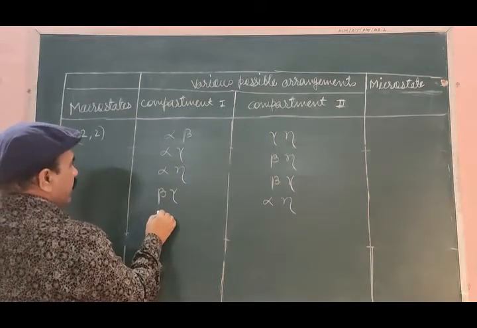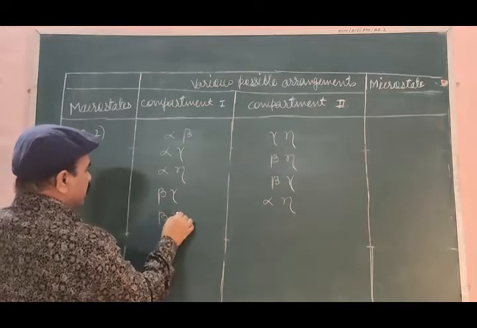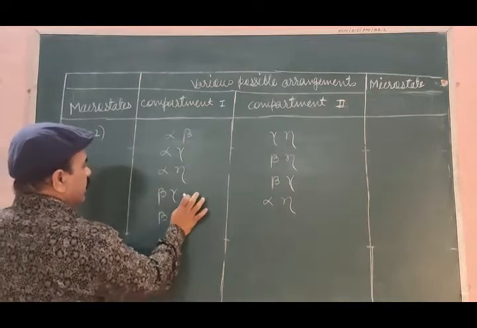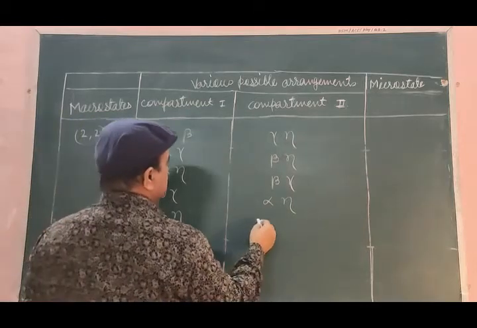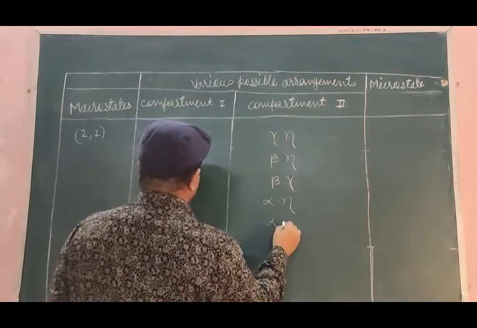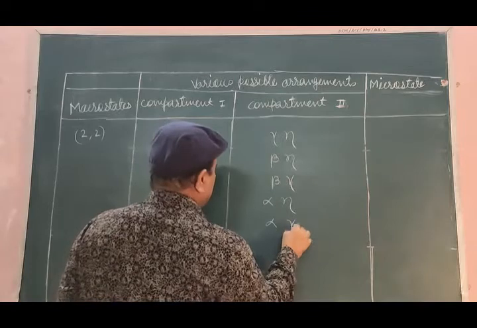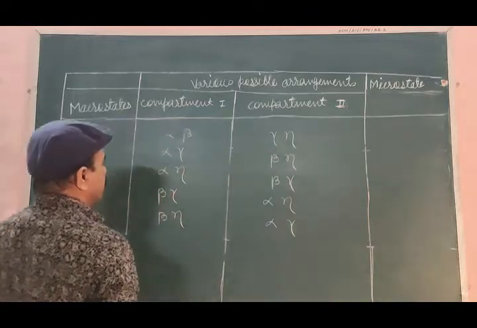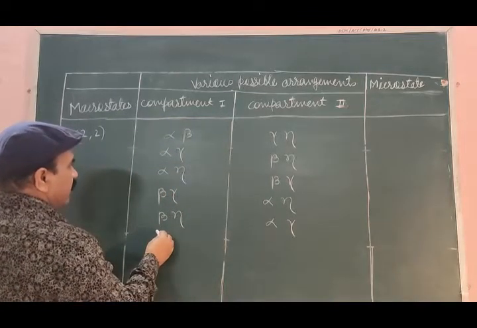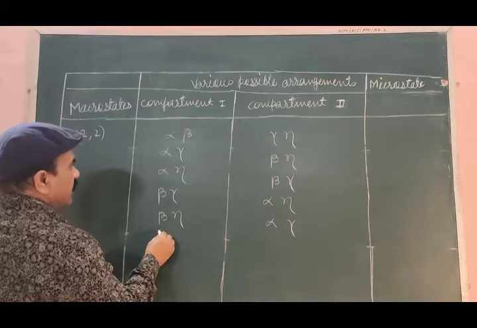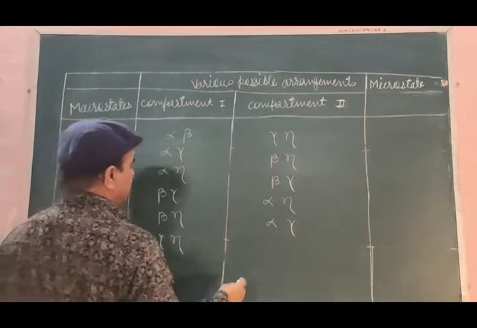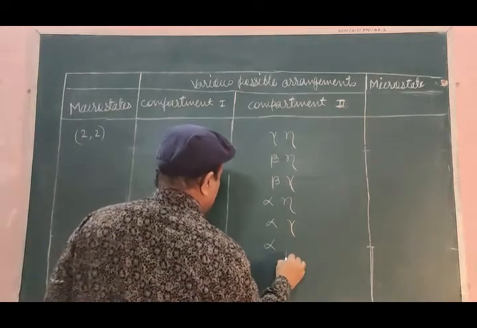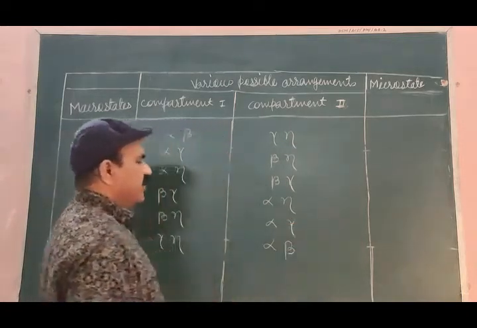Maybe beta, gamma in the first compartment and therefore alpha, eta in the second compartment. Maybe beta, eta in the first compartment and therefore alpha, gamma in the second compartment. And finally we may have gamma, eta in the first compartment, so alpha, beta in the second compartment.